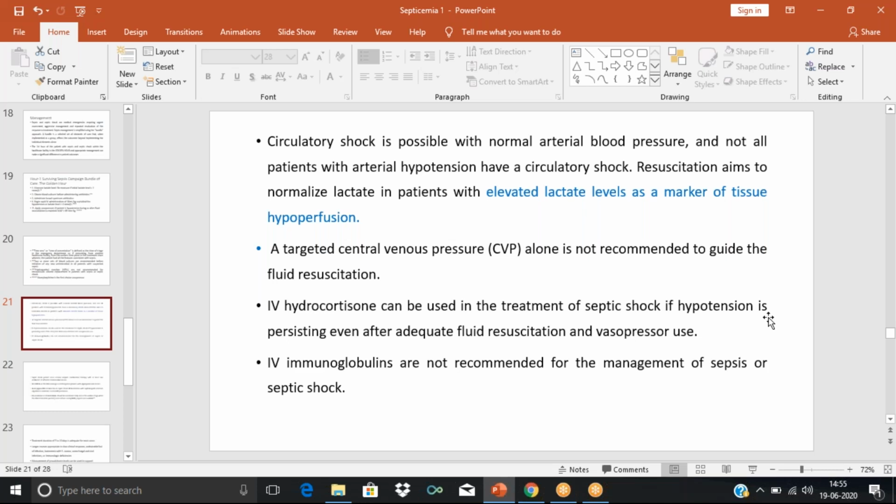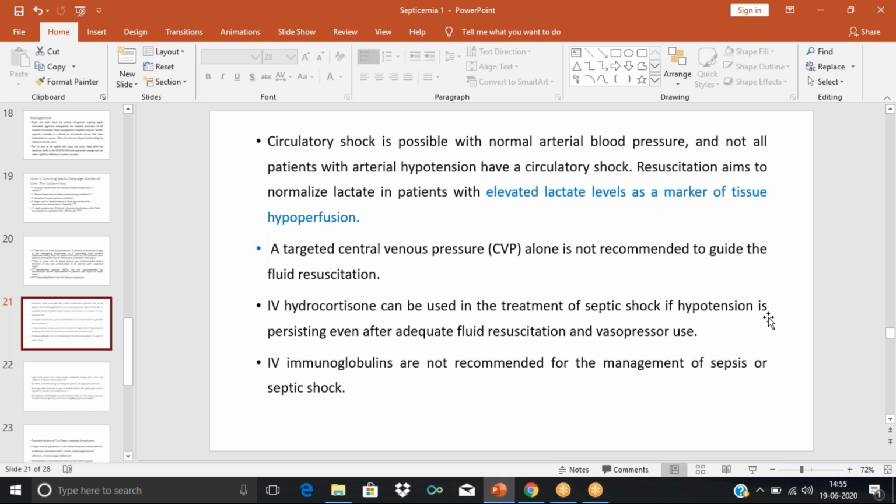This hydrocortisone, we know, is a glucocorticosteroid. At low doses, such as 50 milligram every 6 hours, which is the recommended dose, it is suggested that it can improve the blood pressure.